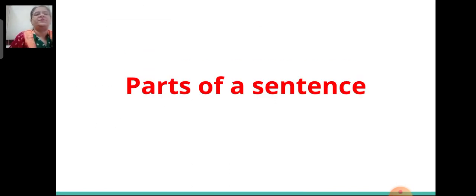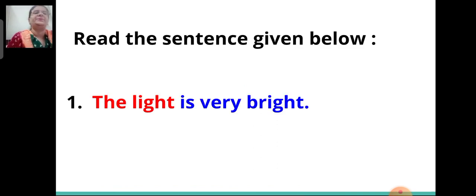Okay, now parts of a sentence. Now what does parts of a sentence mean? For that, let's read the sentence given below, children. The light is very bright. Now what do you observe in this sentence? First of all, some words are highlighted in red and some words are highlighted in blue. This is what you can see first.